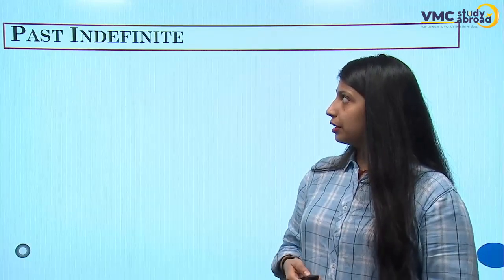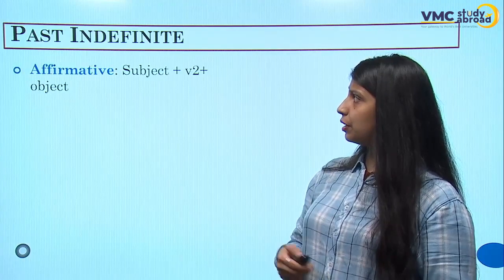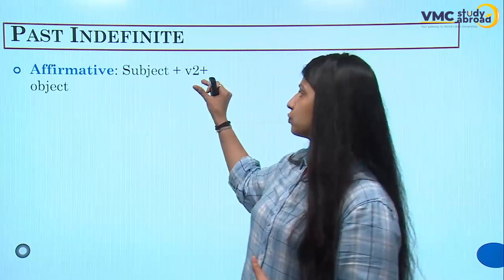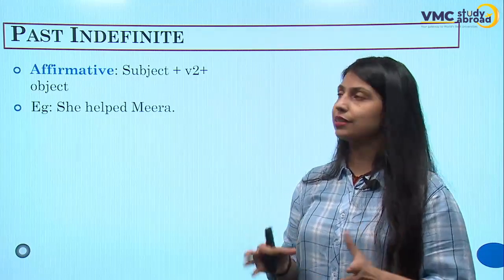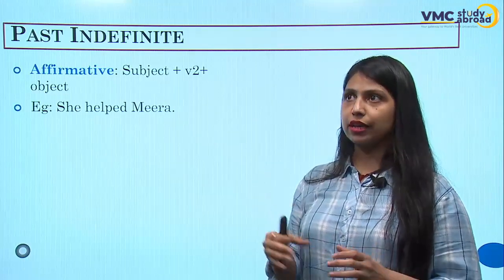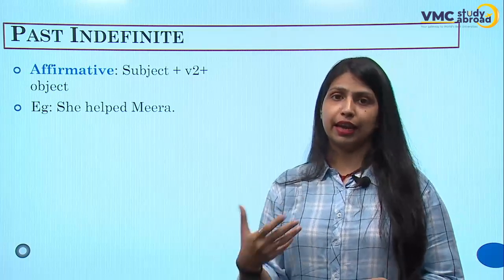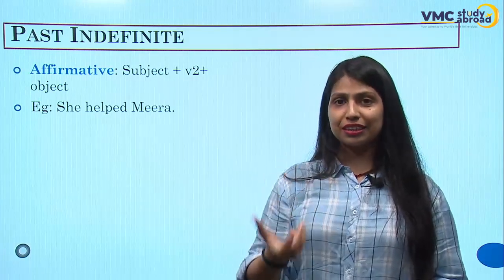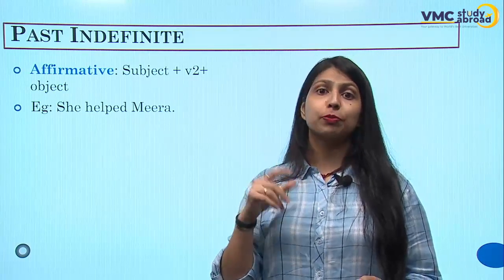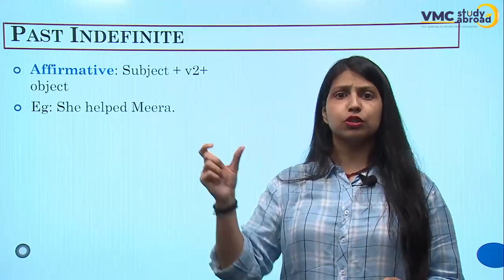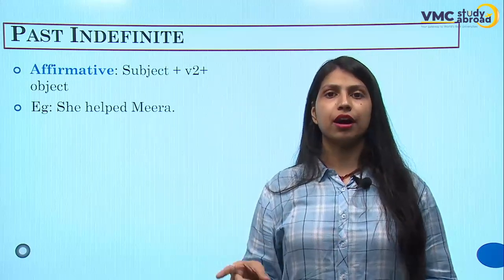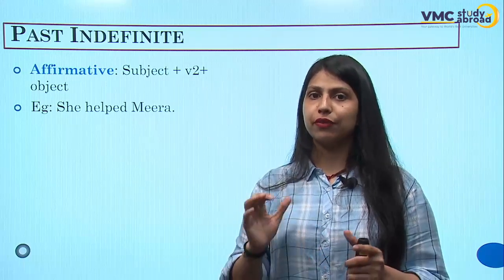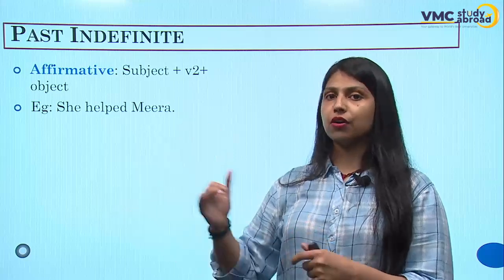Now, negative sentences are also very important here in past indefinite, because for the affirmative, I told you already, we use the verb second form. All right, you do not have to do any other experiments here. It's very simple. Like in Hindi, it's an interesting thing. When you say, मैंने आपको कुछ बताया, so I told you this, this is the second form of the verb, right? Or you say, she helped Meera. So that was maybe the one time only when she helped Meera, okay?